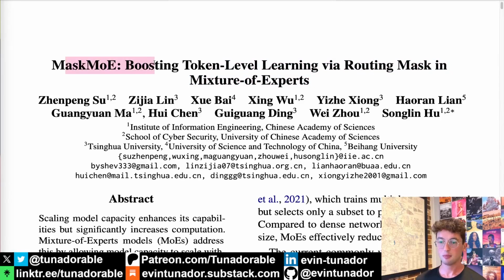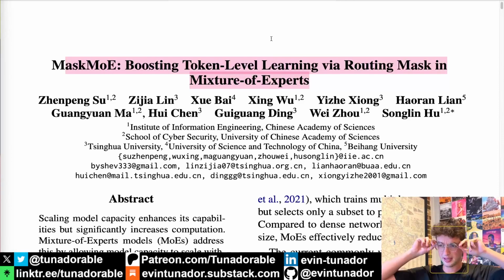Mask MoE: boosting token level learning via routing mask and mixture of experts. We do a lot of MoE papers in this channel. They can kind of meld together after a while. They get kind of boring sometimes.